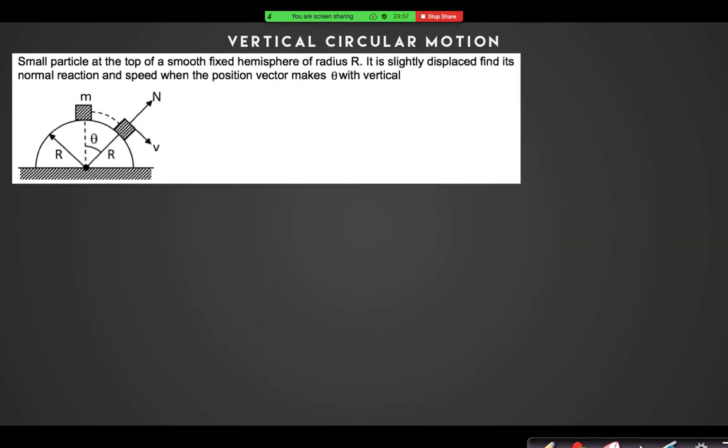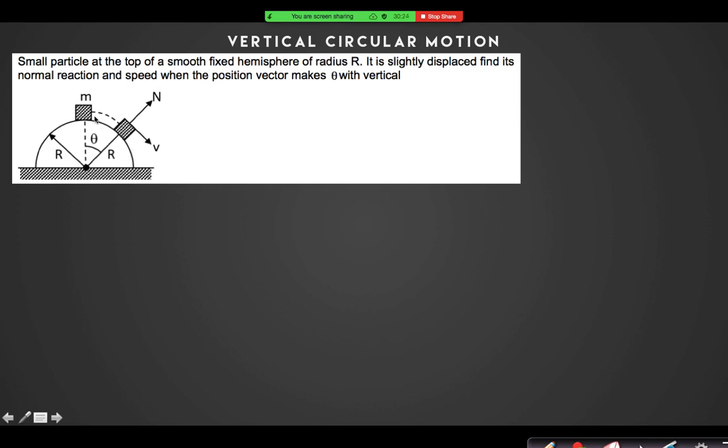Yes, sir. Look, now we'll talk about vertical circular motion. The same concept, nothing new in this concept, only we are going to use the circular motion concept in detail here, just like the last problem we have studied. So let us take one example: a small particle is at the top of a smooth hemispherical sphere.